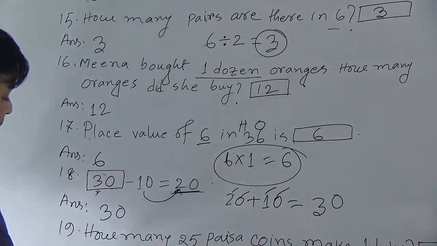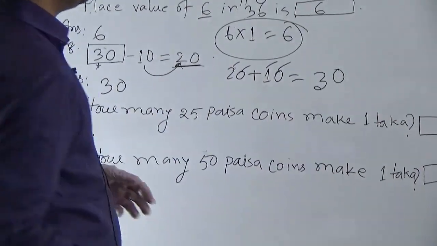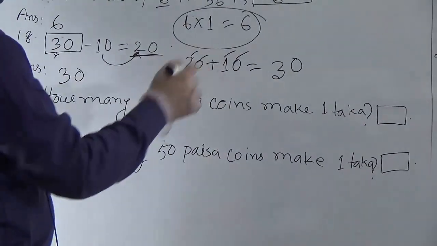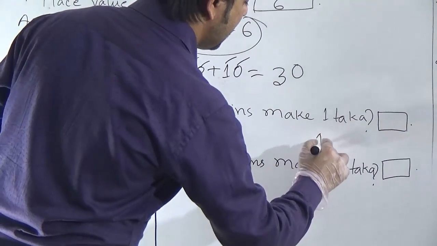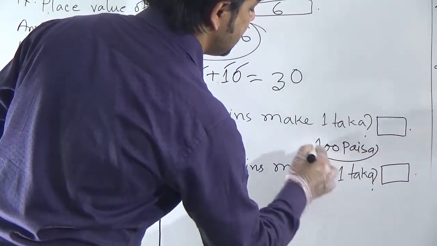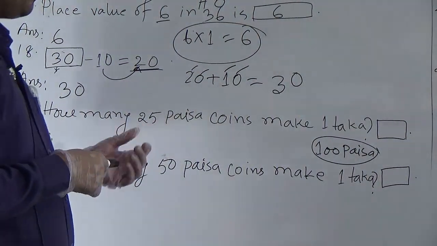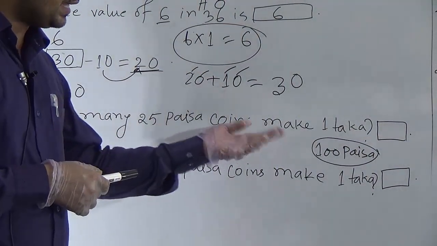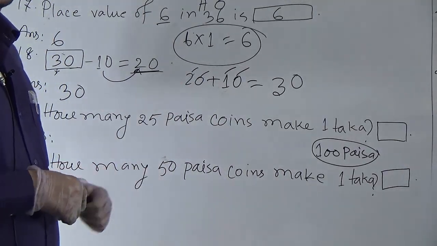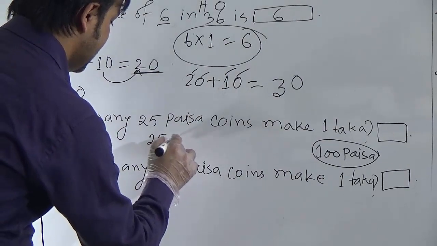Next question. How many 25 paisa coins make 1 taka? Dear students, you know 1 taka means 100 paisa. It means that how many coins of 25 paisa will be needed to make 100 paisa. So, we can add 25 and 25.